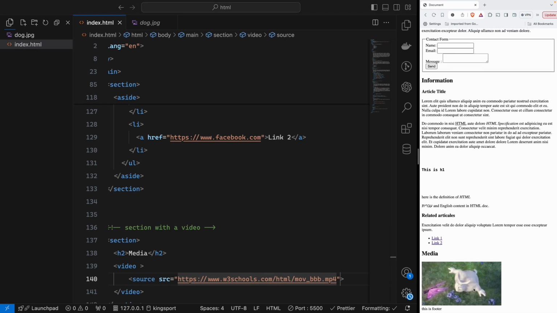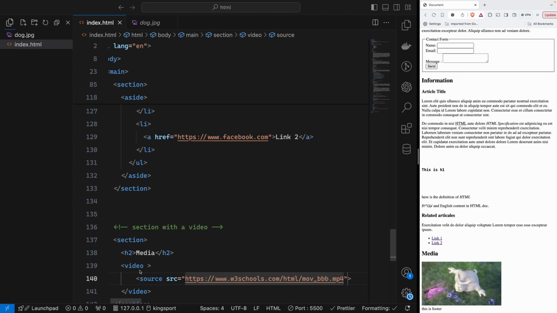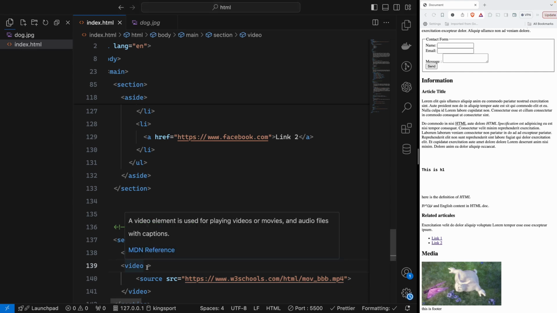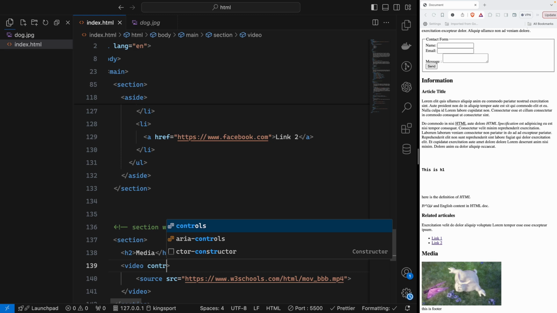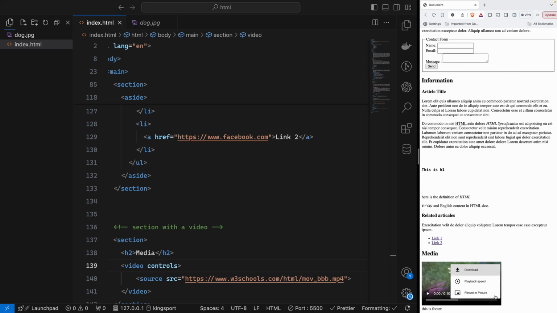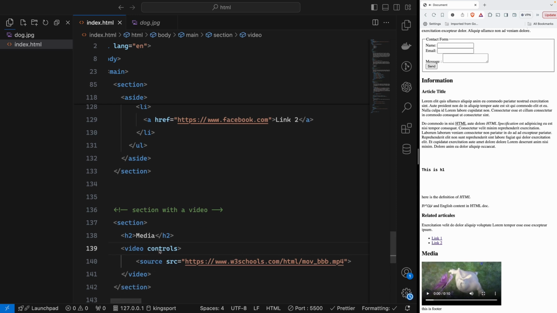By doing that, you cannot click anything, because in the video you need the controls. So if you add that controls attribute, there will be a play button, sound button, a button to go to the entire video frame, and so on. You can even change the playback speed. So these are automatically provided for you from HTML. So you can click and start playing the video. You just need controls.